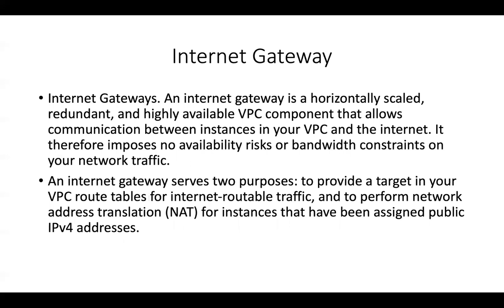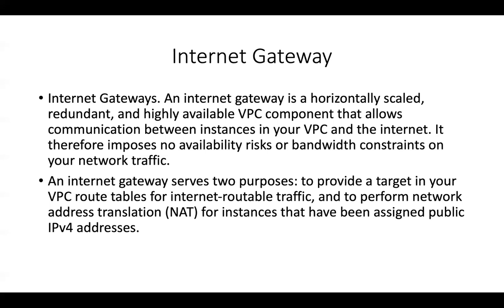Now when it comes to the internet gateway, it's a horizontally scaled, redundant, highly available VPC component that allows communication between your resources within the VPC and the internet. So there is no availability risk or any kind of bandwidth constraints on your network. It serves two purposes. One is to provide a target for your VPC routes for internet routable traffic, and also to perform NAT for the instances that have been assigned public IPv4.